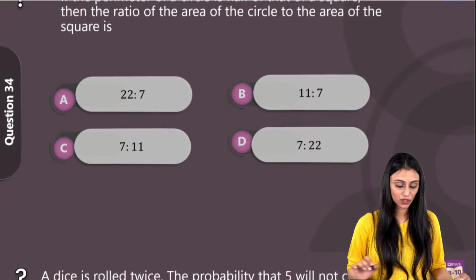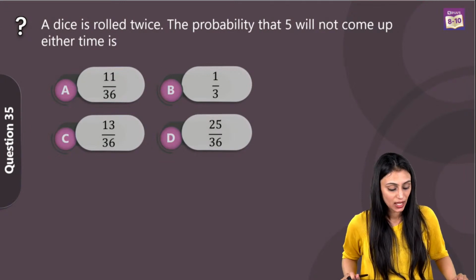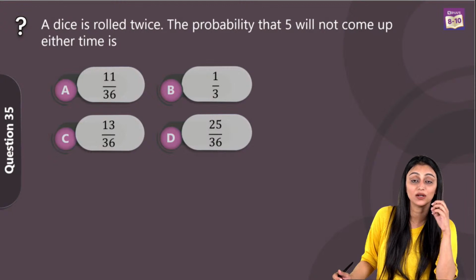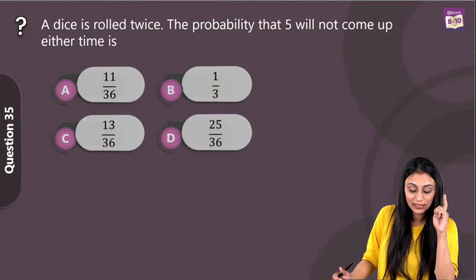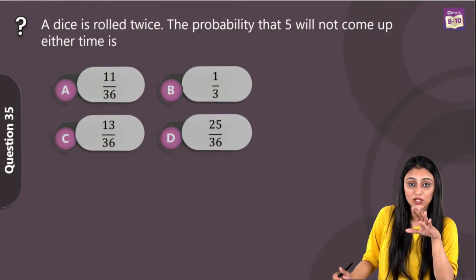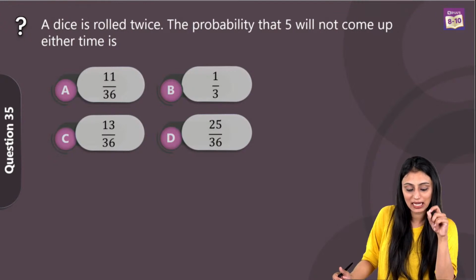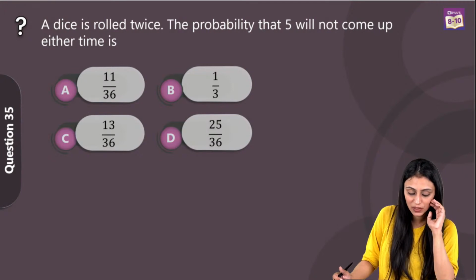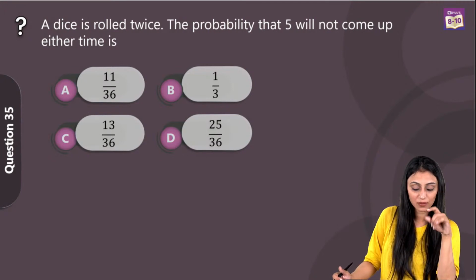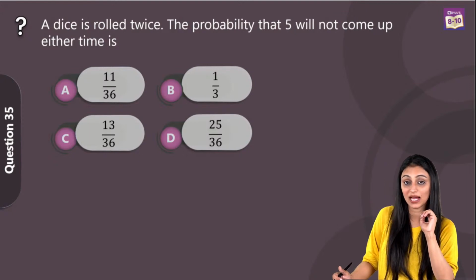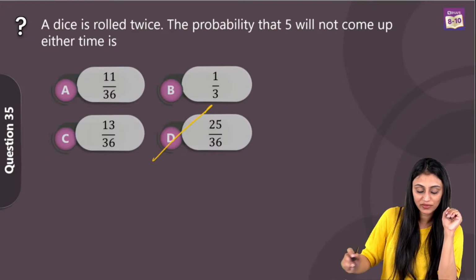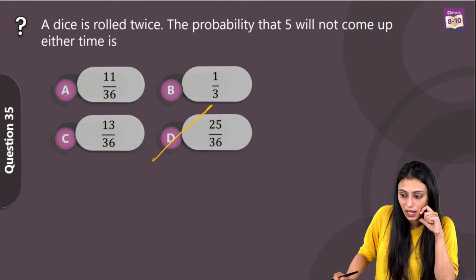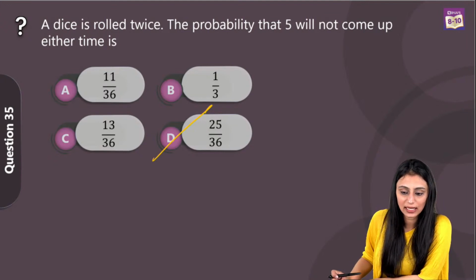Now let's take a look at question number 35. So a dice is rolled twice. We know when a dice is rolled twice, what is the sample space? There are total 36 outcomes, right? The probability that 5 will not come up either time. So 5 should not come up in any of the chances, right? Neither the first time nor the second time. So simply what I can say is, out of the 36 outcomes, we will remove 11 outcomes because that will include 5. So answer would be 25/36. That's going to be option D in this case. Yes, option D is the right answer.